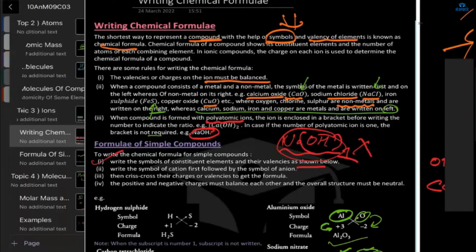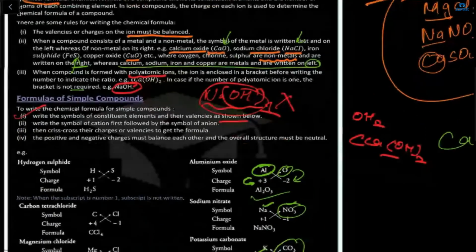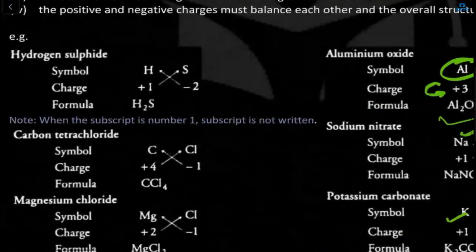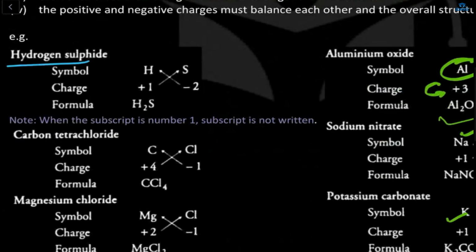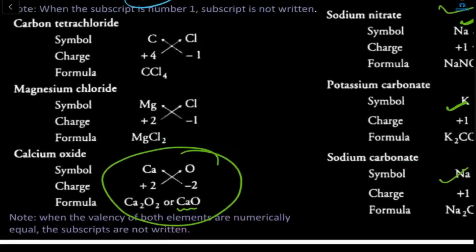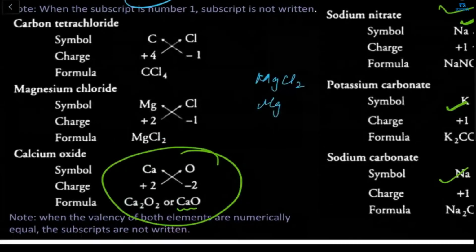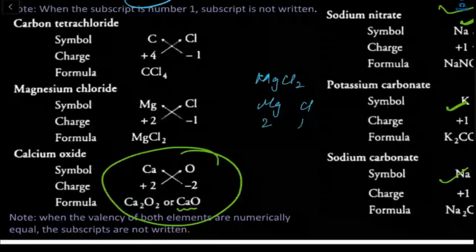What is next? This is the writing of a chemical formula, that is, how we write a chemical formula. For example, hydrogen sulfide. H is 1, sulfur is minus 2. If we do cross multiplication, we will get H2S. What about magnesium chloride, which is MgCl2? How are we getting this? This is actually 2, this is 1. If we cross multiply, we will get MgCl2 over here.